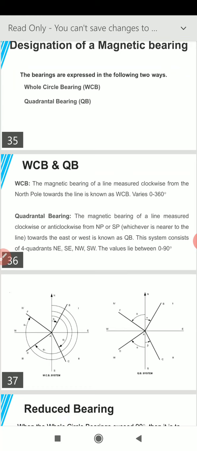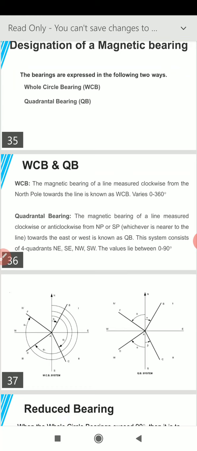This system consists of four quadrants: northeast, southeast, northwest, southwest. The value of any angle lies between 0 degree to 90 degree.